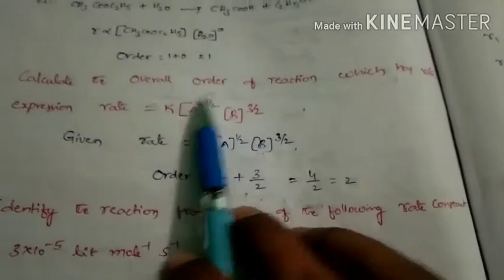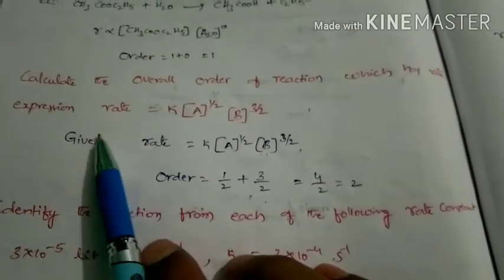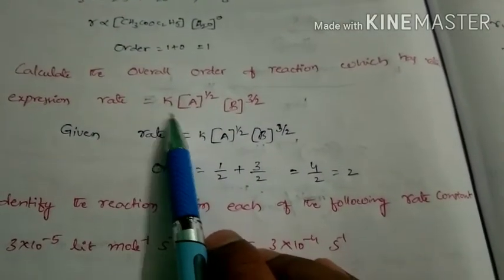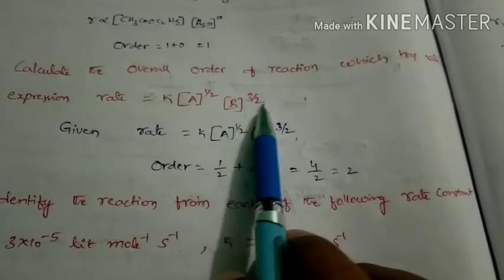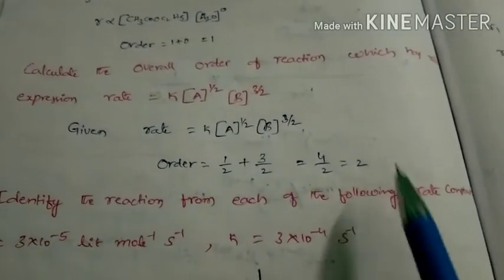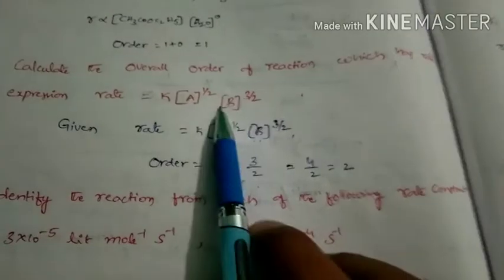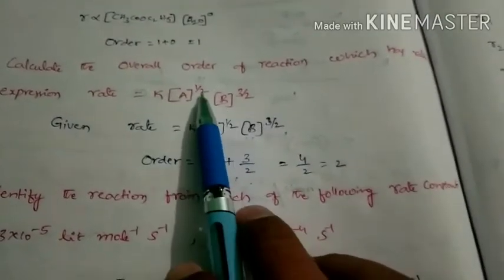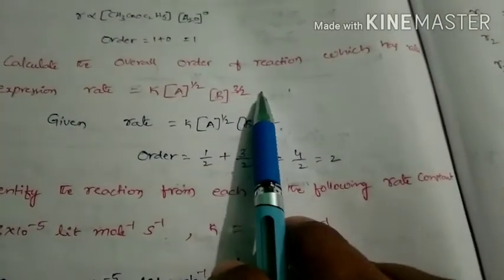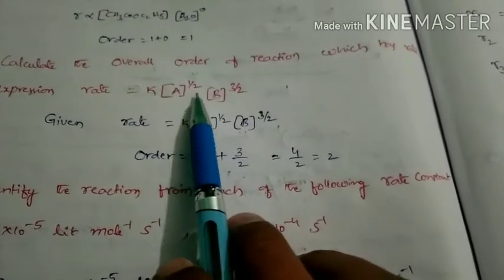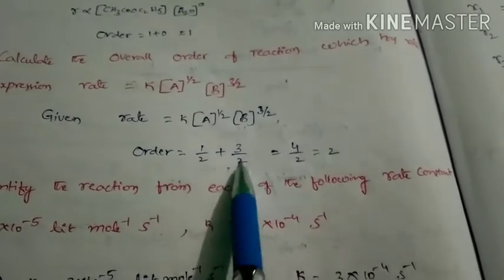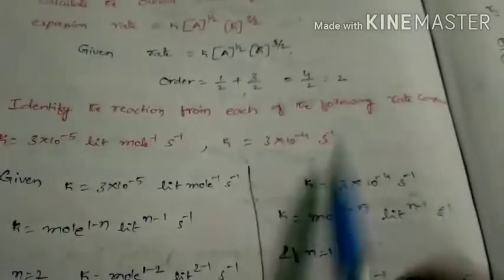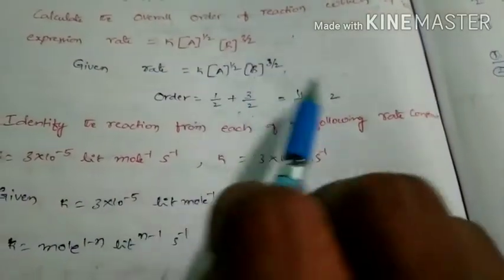Problems are there. Calculate the overall order of reaction which has the rate expression: rate is equal to K into A power 1 by 2 into B power 3 by 2. We have to calculate the order of reaction by using the rate expression. We know this is a rate expression. These are powers, 1 by 2 and 3 by 2. Order is the sum of powers of concentration, meaning 1 by 2 plus 3 by 2, nothing but 4 by 2, nothing but 2. So the order for this question is 2.